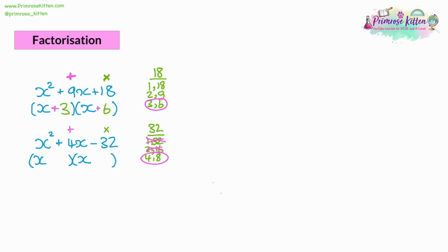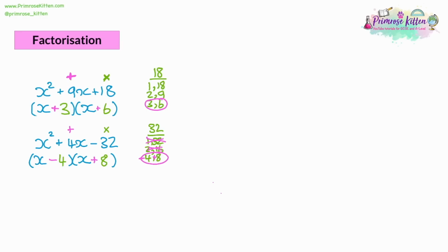So we write in the 4 and the 8, again in either order. It doesn't matter which way around they are. What does matter is the way around the negative numbers are, and you think very carefully about how you got a positive 4. It'd have to be a positive 8 and a negative 4. 8 take away 4 is 4. So in the brackets, we need a positive 8 and a negative 4.